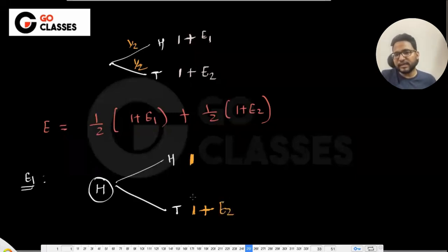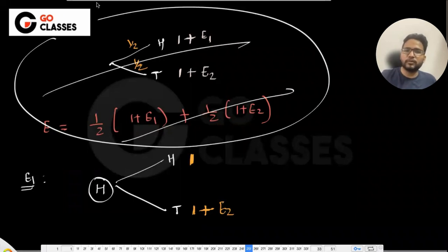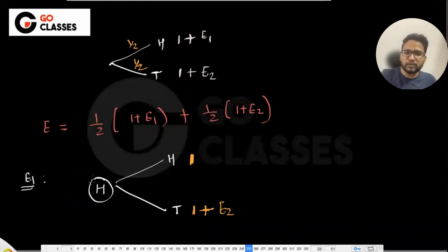See, reason being is that one is one. I hope one is clear to everyone, why we are having one. Let's just focus on this problem where the starting point is that you already have a head in your hand, and you toss once.